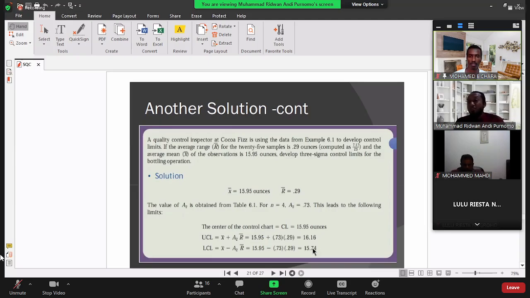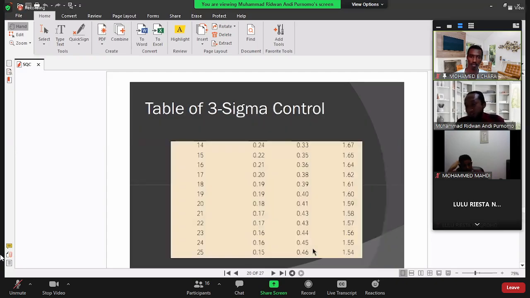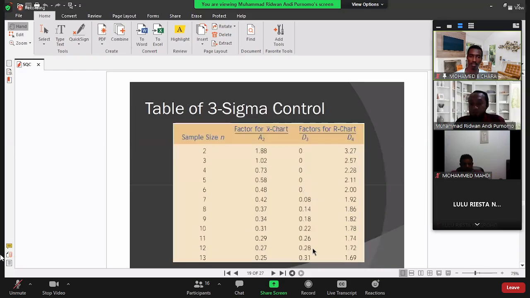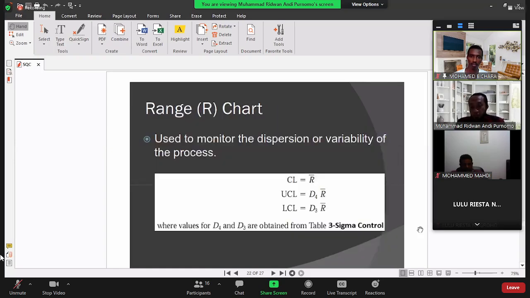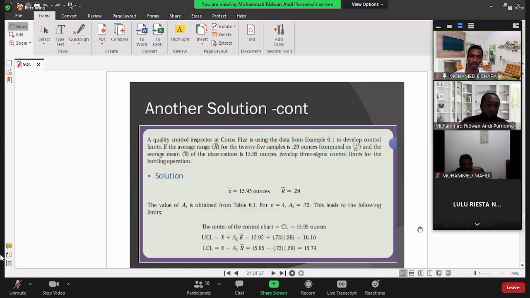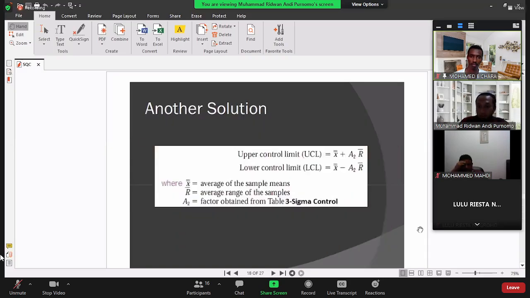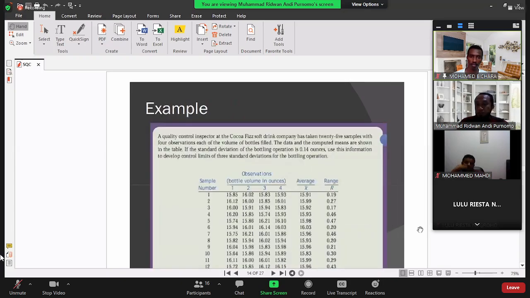So it depends. It's up to you whether you want to use this formula or the previous formula. In our exam, I will give this table, and because it will be a take-home exam, you can refer to this table as well. No problem. Okay, for the average value, is there any question? The control chart based on average value. Is there any question? Clear?